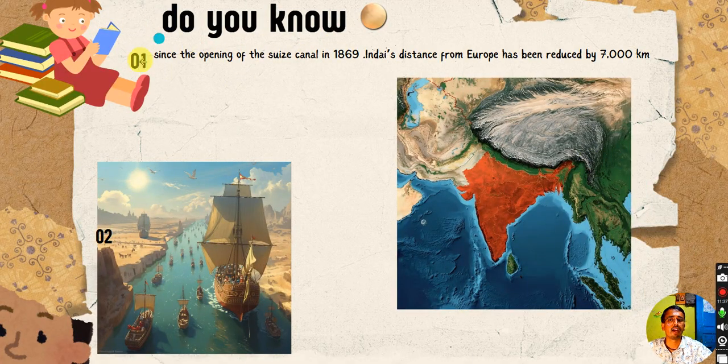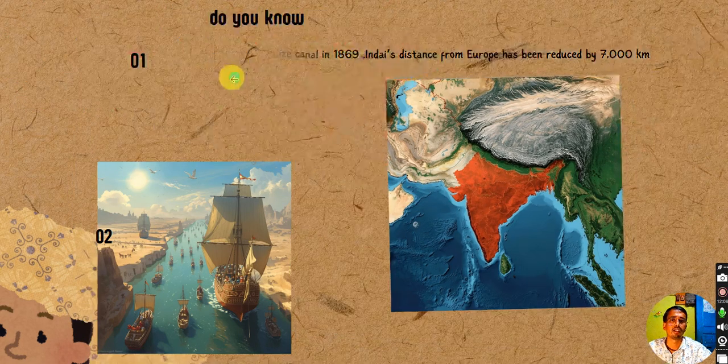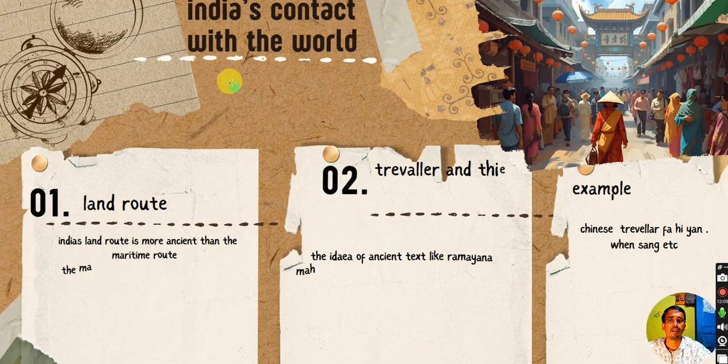Another interesting fact to know is that since the opening of the Suez Canal in 1869, India's distance from Europe has been reduced by 7,000 kilometers. Somewhere here is the Suez Canal. So a route was discovered which connects India directly to the western countries. So India can import or export its goods to the western countries. Right. So now let's move ahead.